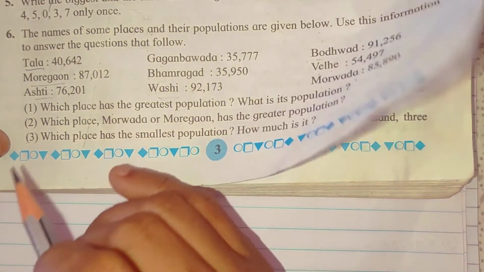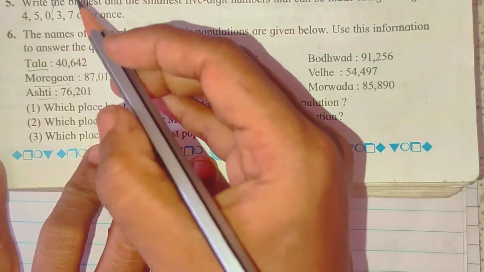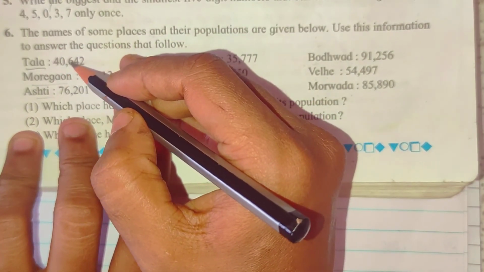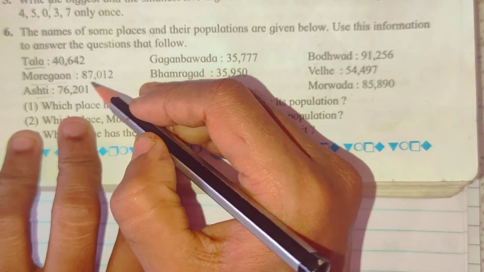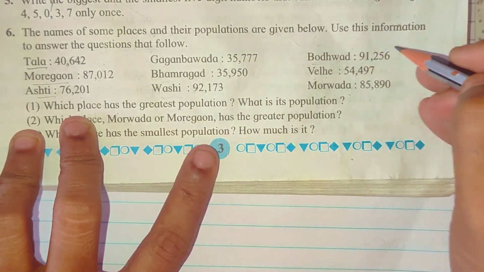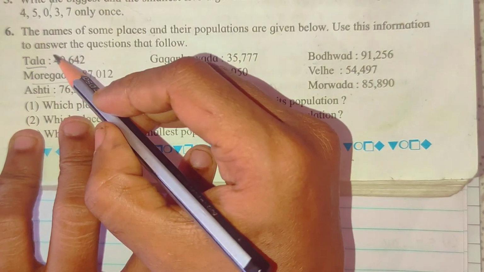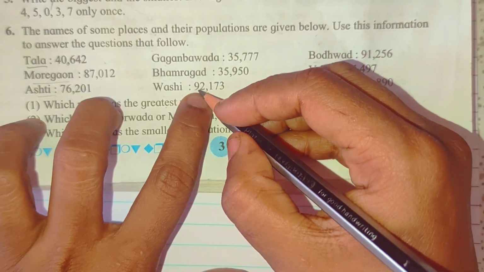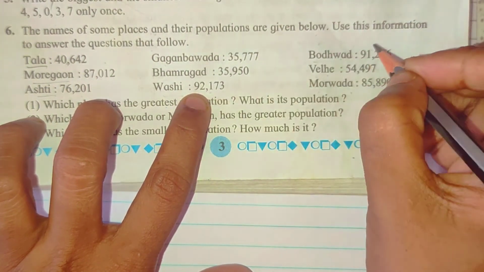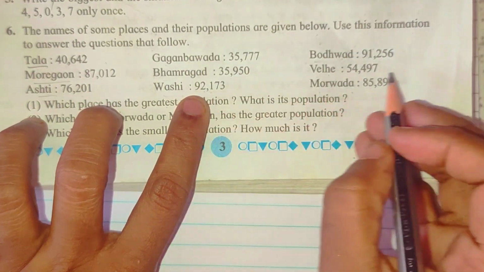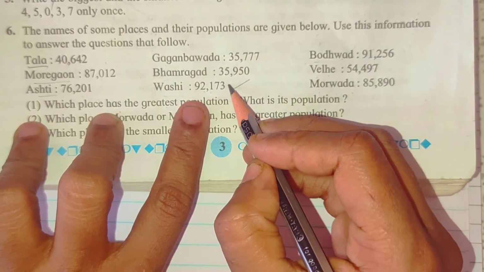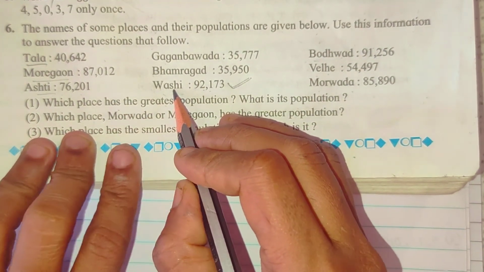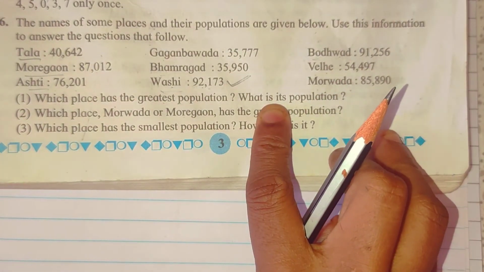What is the population? Now see, first you just go through whether all the digits are of same. See, like 1, 2, 3, 4, 5. You need tens, 100, 1000, 10,000. 5-digit number, 5-digit, 5-digit. Almost all are 5-digit number. Now the highest, they have asked greatest. So the biggest number here is, see, 92, 91. So 91 means 92 is the greatest. So that means this is the place which has the greatest population. So that means Vashi. Vashi has the greatest population, and how much?